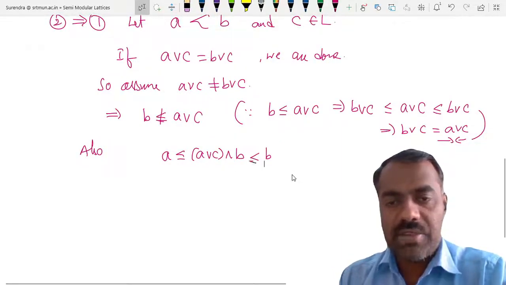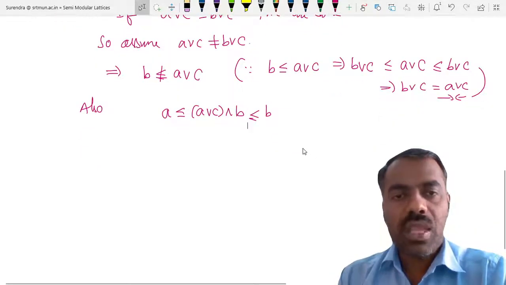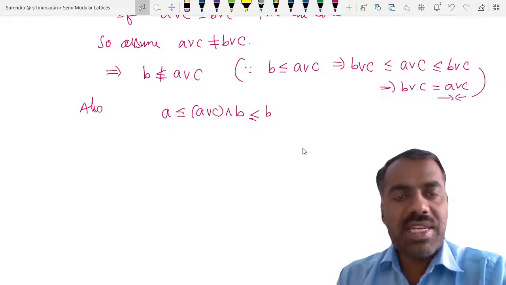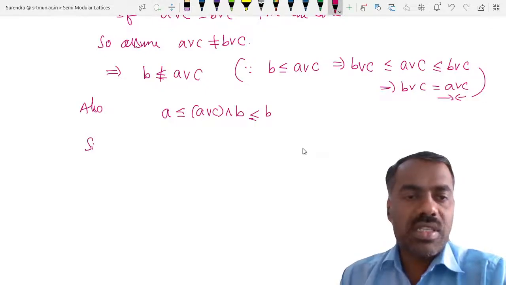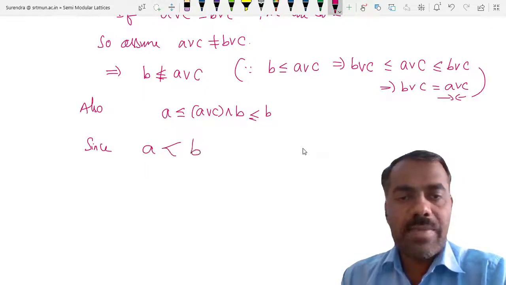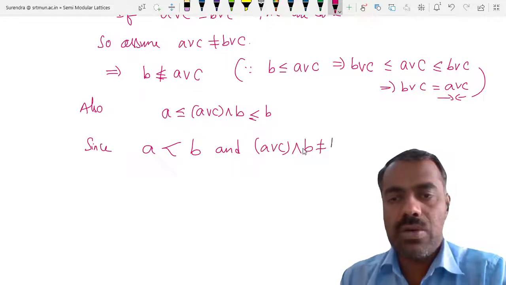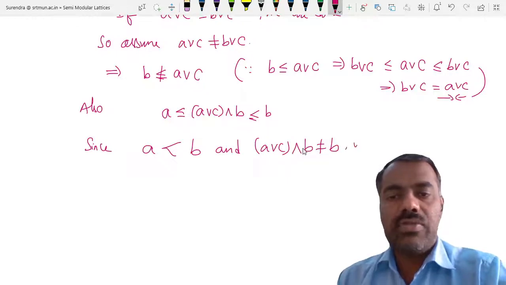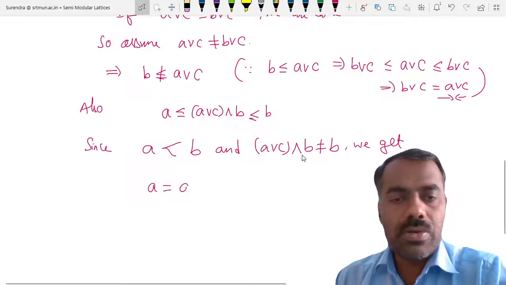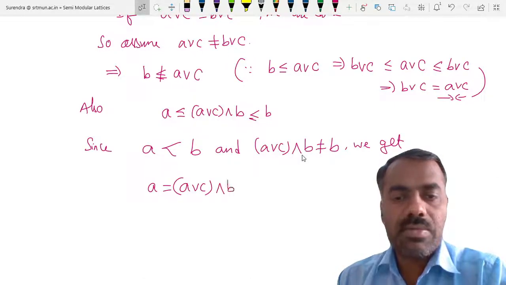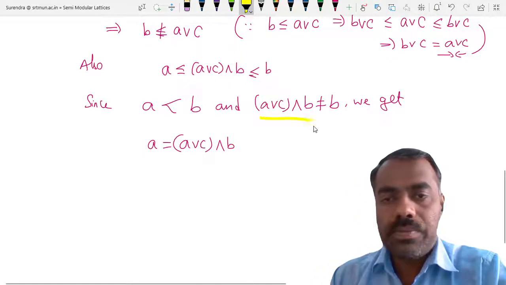Okay, so it is actually like this. But we can observe that this implies B is not less than or equal to A join C. So therefore this one cannot be equal to B, since A is covered by B and A join C meet B is not equal to B, we get the only alternative is that A should be equal to A join C meet B. Whether you understood why this is not equal?